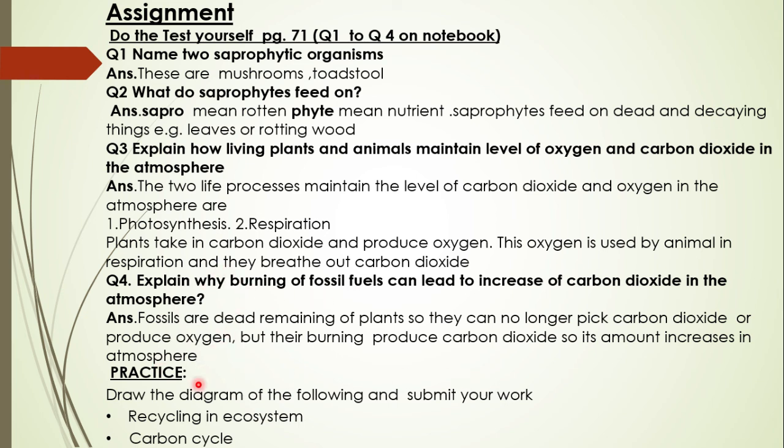Now what do you have to practice? You have to practice both cycles which we have discussed today. We have drawn and explained the recycling in an ecosystem and the carbon cycle. You have to practice both labeled diagrams and then you have to submit your work. That's all about today's lesson.